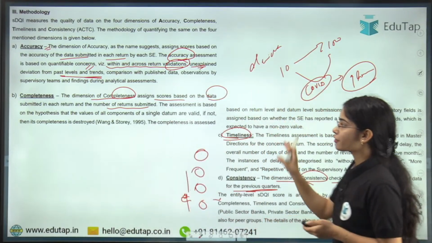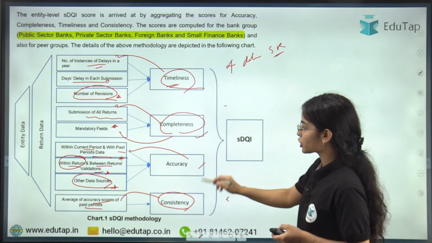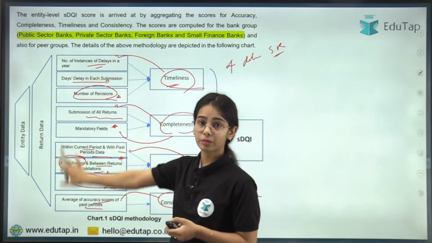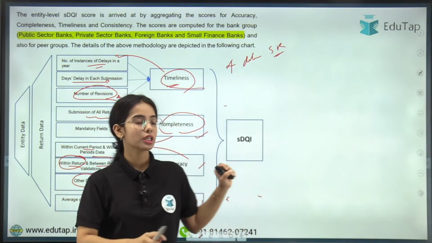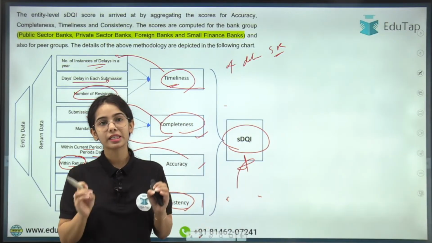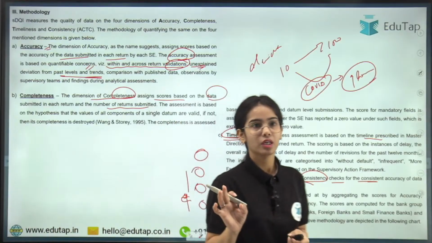So these are the different dimensions that I have shown you. There are 4 dimensions, and under these 4 dimensions there are certain indicators through which the supervisory data quality index is prepared. And the supervisory data quality index has improved from March 2024 to March 2025. I hope this is clear.